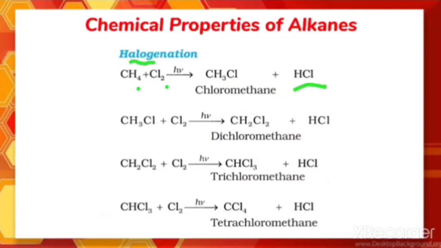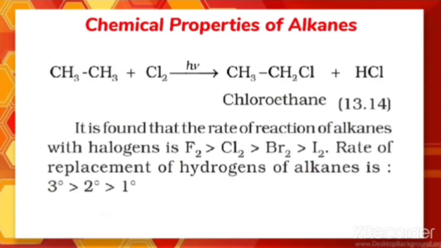HCl is removed. Now what is remaining here? One hydrogen is removed, so how many hydrogens are remaining? Three hydrogens are remaining, that is CH3, and one Cl is remaining here, that is CH3Cl. In the same way you can do the others also. This reaction is taking place in the presence of light, which is written here as h nu.